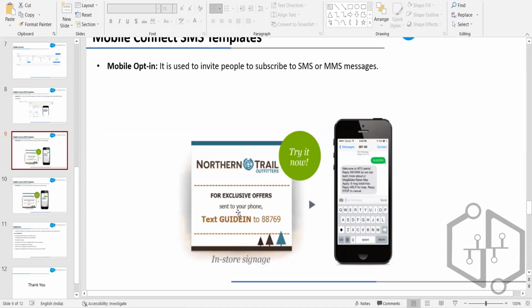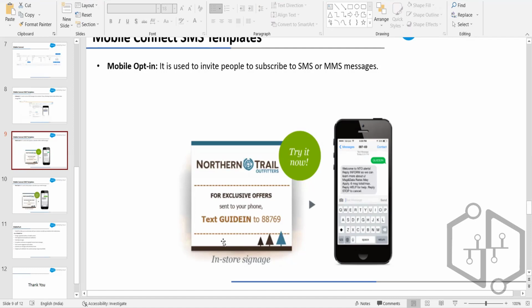And then we say, okay, text guide in to this particular number. It means once you send this, we assume that you have subscribed to the mobile communication and we will be sending the exclusive offers or SMS messages going forward. So it says guide in to this, or maybe we can say we have this lifestyle store, right?